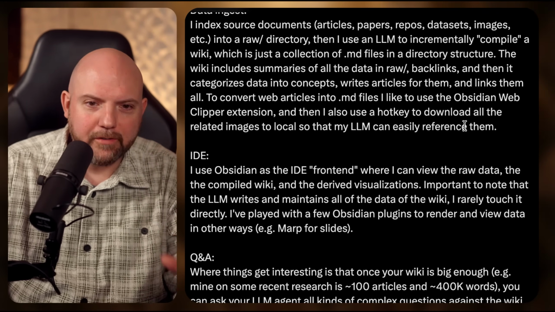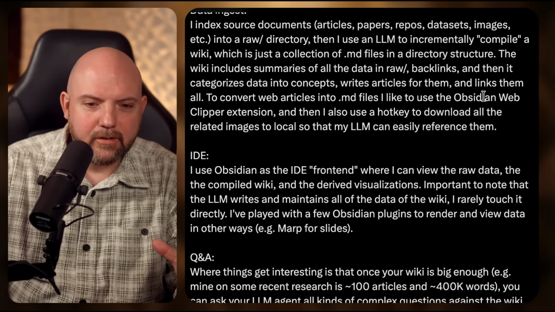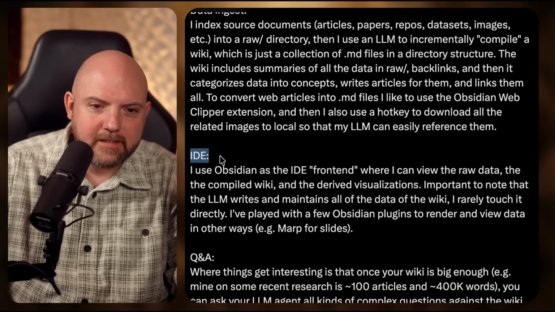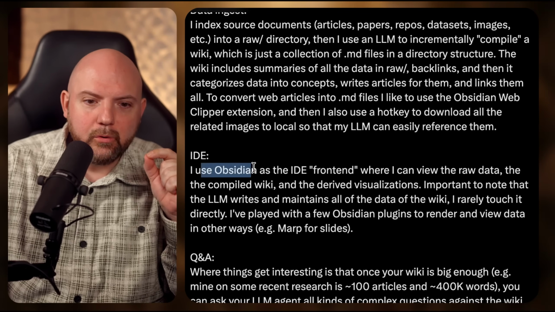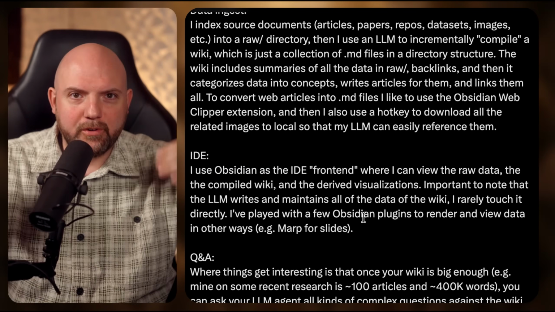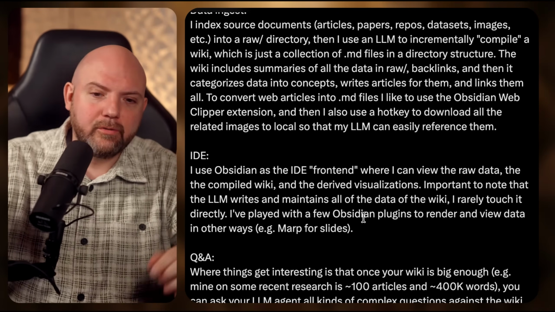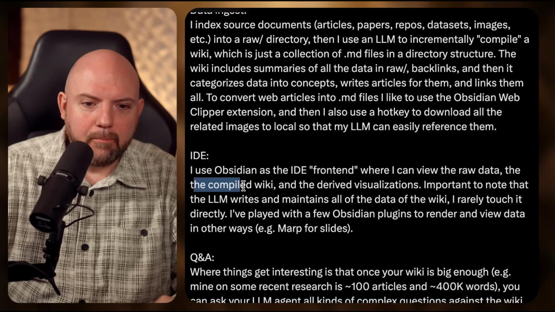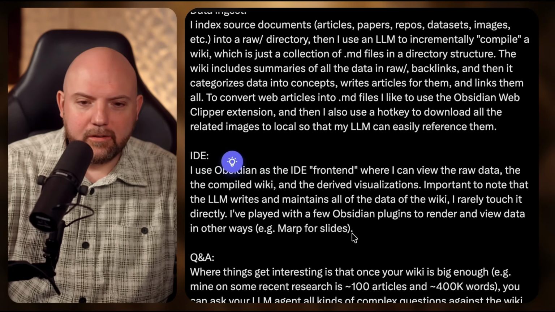That's totally possible using just Claude and getting it into a local folder instead of using Obsidian. And we come to the interface now where he mentions the IDE. Here he uses Obsidian as the IDE, which is the front end. It's the interface representing the data that you moved into this local folder, where he can now view the raw data, the compiled wiki with the backlinks that you can click through.